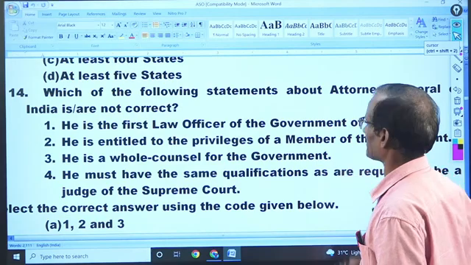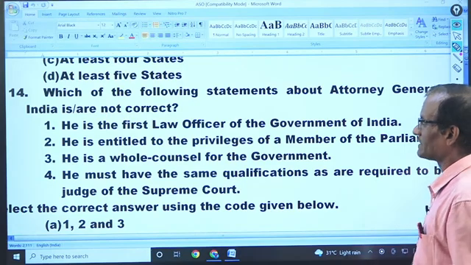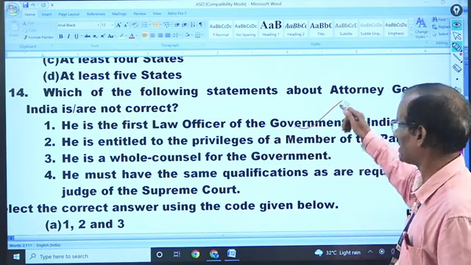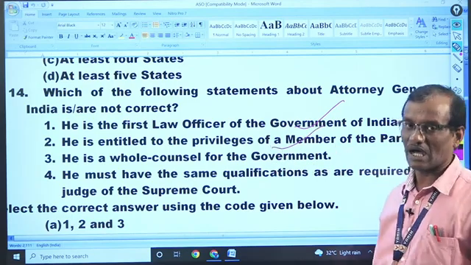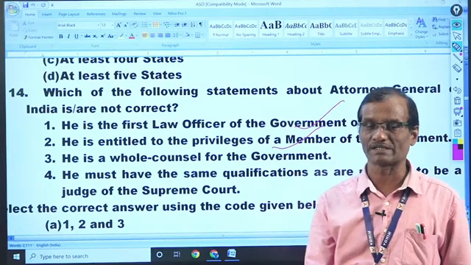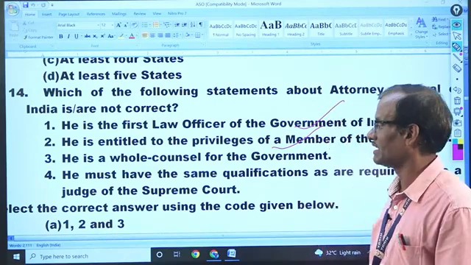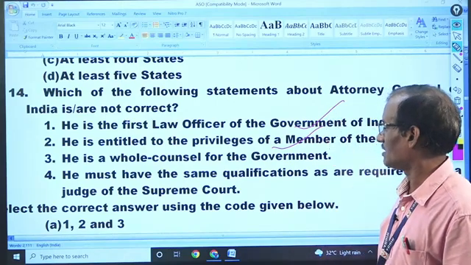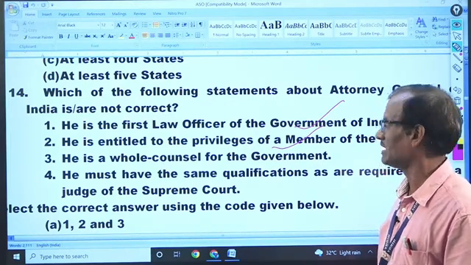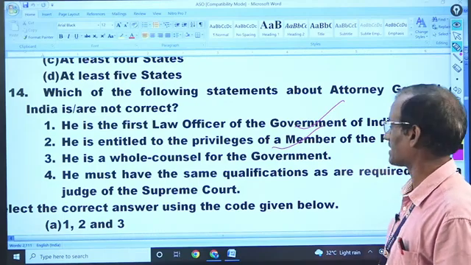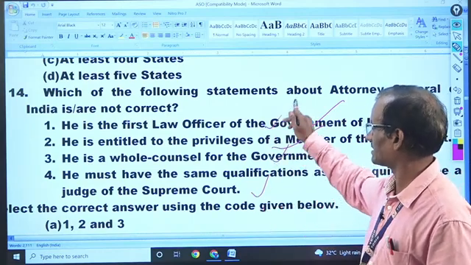Which of the following statements about the Attorney General of India is not correct? Very easy question, you can do well. He is the first law officer of the Government of India. It's right. He is entitled to the privileges of a member of Parliament. As an MP gets some benefits, some facilities, some privileges, so also the Attorney General will get some benefits. He is a counsel for the government. Yes, counsel means advisor to the government. He must have the same qualification as is required to be a judge of the Supreme Court. Yes. So all the points regarding the Attorney General are right.